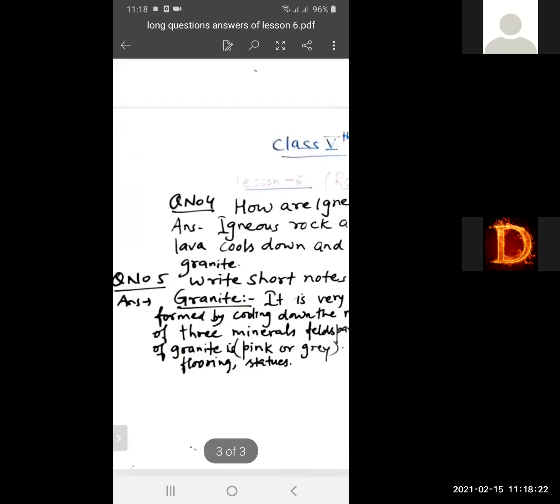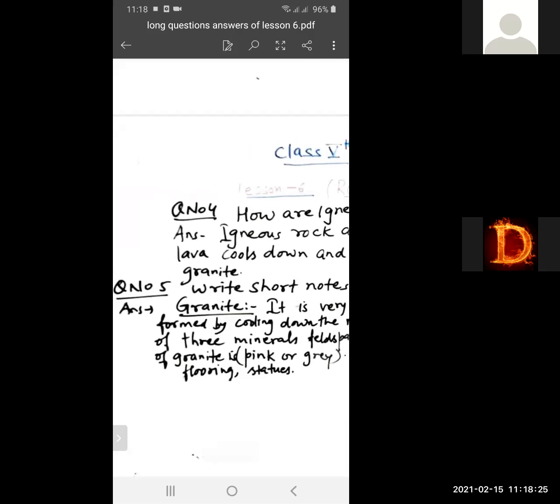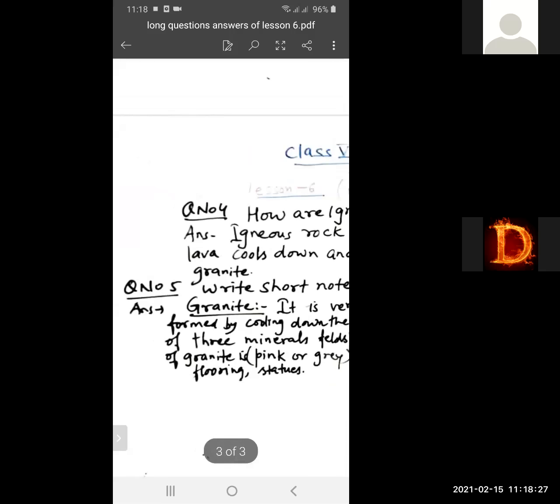Now, students, we'll switch on to question number 5. Please note down, write down the question. If you have already written, it is good. Please check and recheck so that there is not any mistake. Your handwriting should be good so that when your exams are approaching, you score good marks in your final exams.